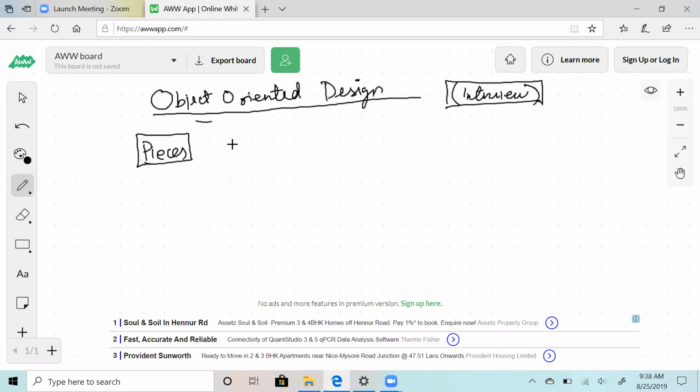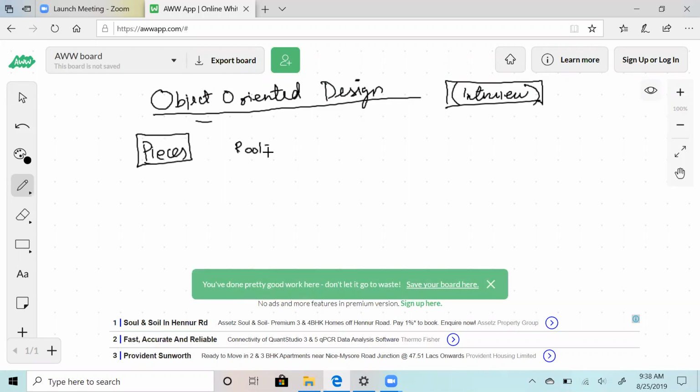So there are pieces like rook, then we have knight, king, queen, and pawns. All of these will be classes, and you will see that most of them, all you can do is move. Hence they share a common feature.